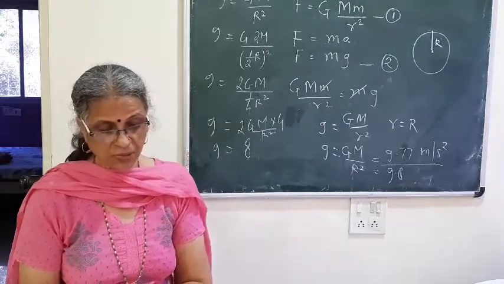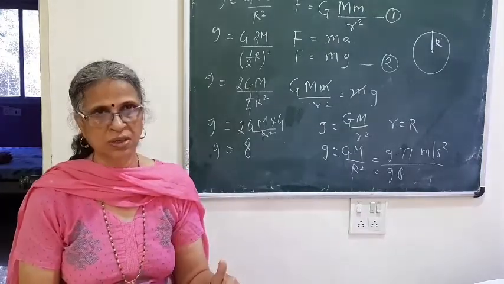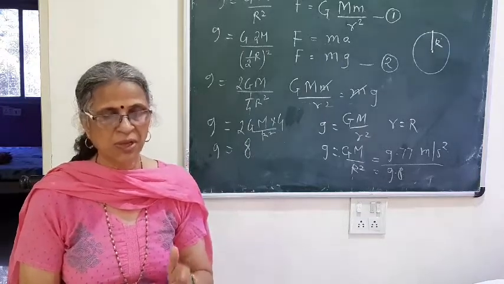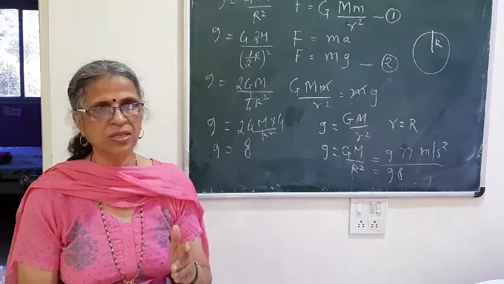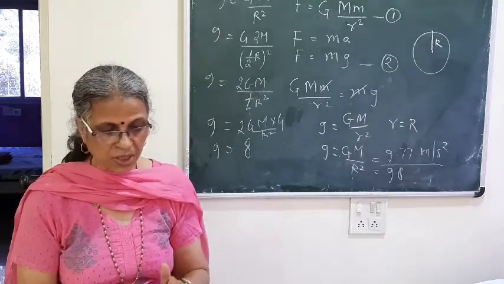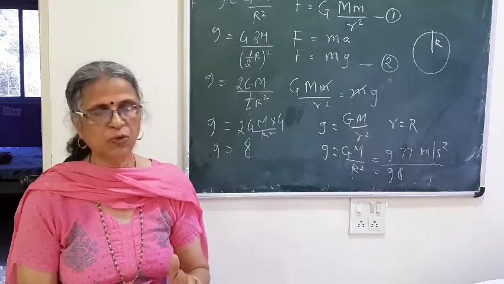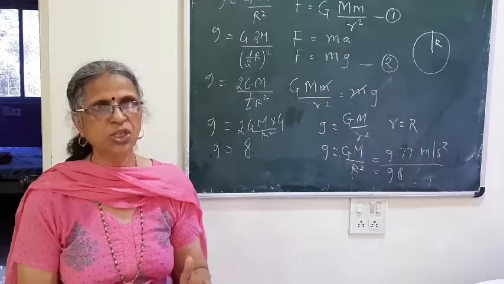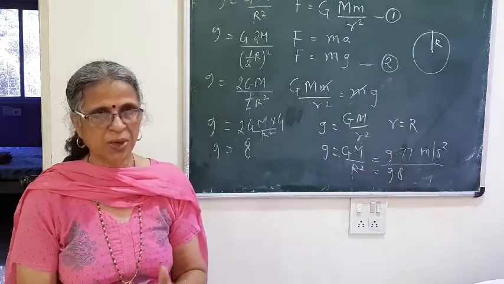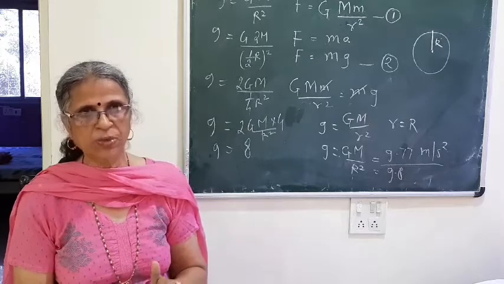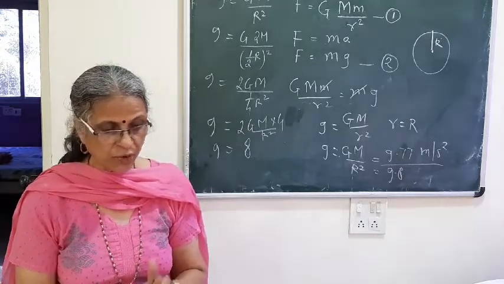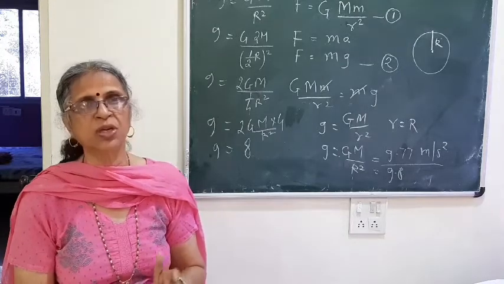So whenever we go inside the earth, what you are expecting is that the radius decreases. Whenever we are going inside the surface of the earth, the radius of earth is decreasing, and what would be our expectation then? G should increase, the small g should increase, that is our expectation. But actually the part of the earth which contributes to the gravitational force felt by the object also decreases.